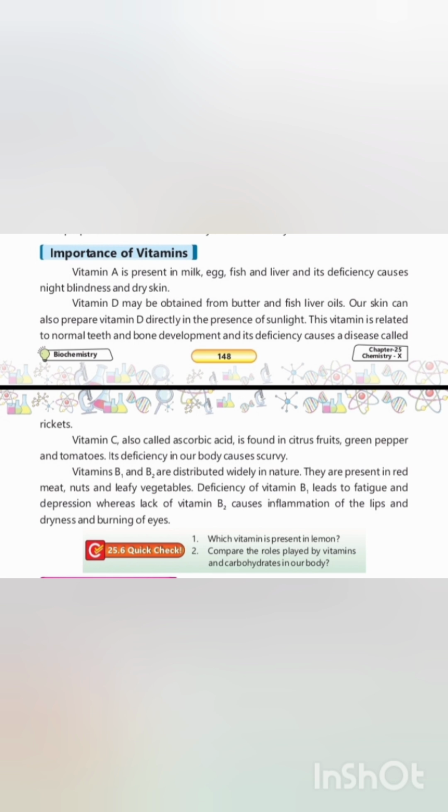Importance and sources of specific vitamins. Vitamin A source: present in milk, egg, fish, and liver. Deficiency effect: lack of vitamin A causes night blindness and dry skin.